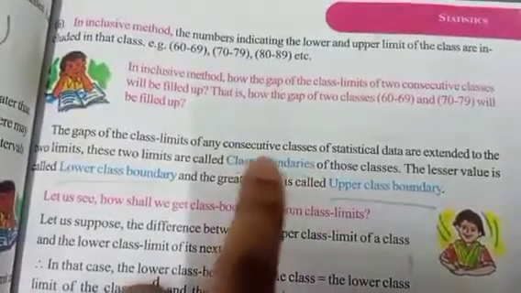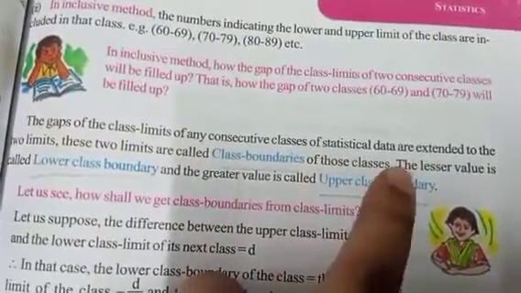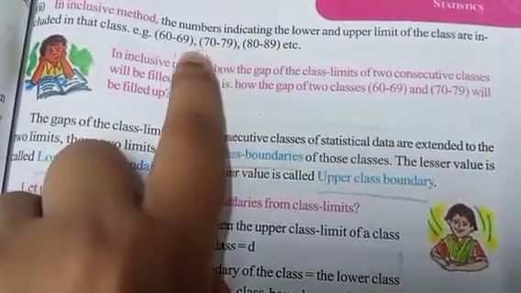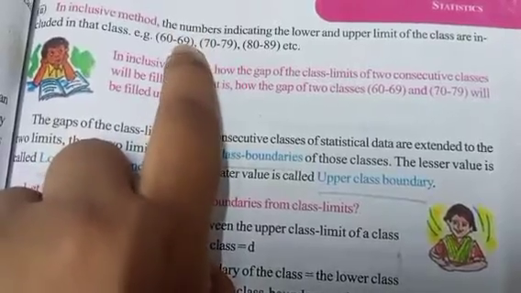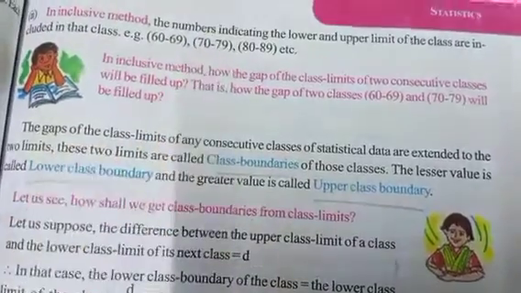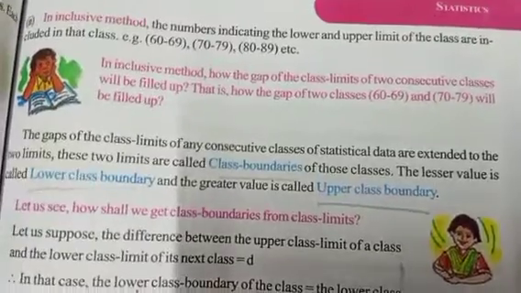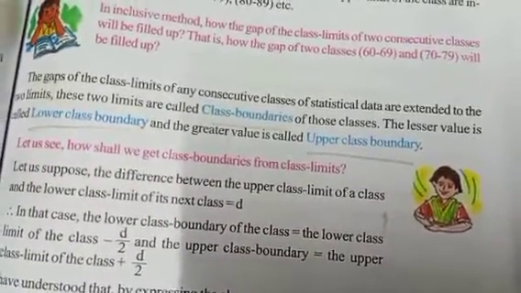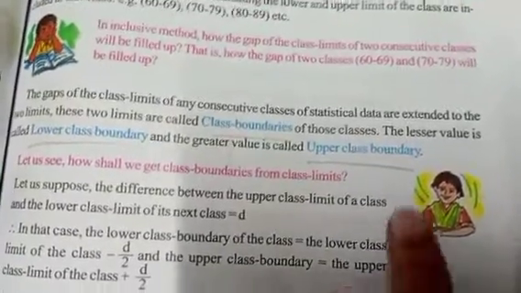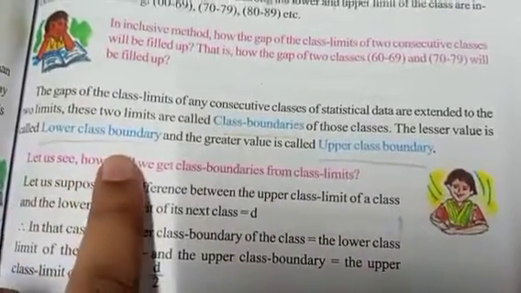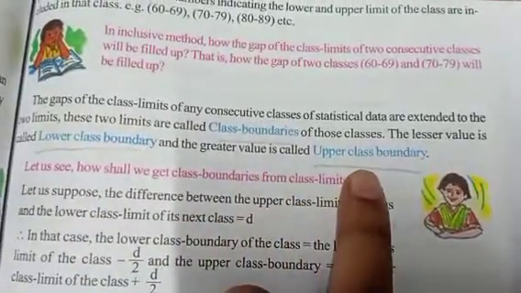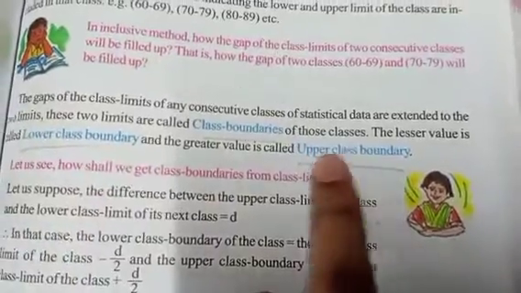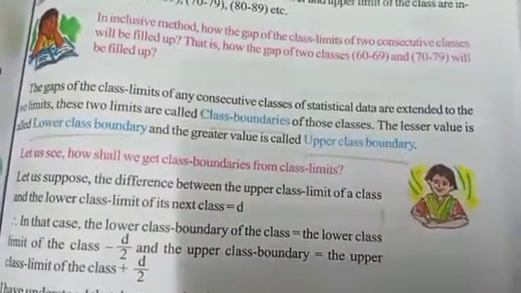What you have to learn from class boundary, from here to here, that gap between the lower limit of the second class interval and the upper limit of the first class interval is known as a class boundary. I will tell you what to do when I do the sums. It's better not to concentrate, only learn the definition. The lesser value is called the lower class boundary and the greater value is called the upper class boundary. Again, class boundary is divided into two types, lower class boundary and upper class boundary. Okay, so only learn up to here.